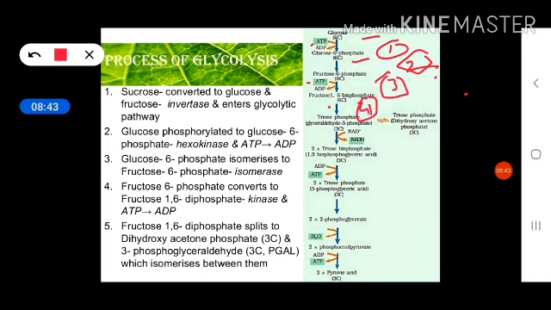Okay, so this is a 3 carbon molecule, and what happens here is the GAP loses one hydrogen. This hydrogen is occupied by NAD plus, due to which NAD plus is converted into NADH. This is also a type of energy.